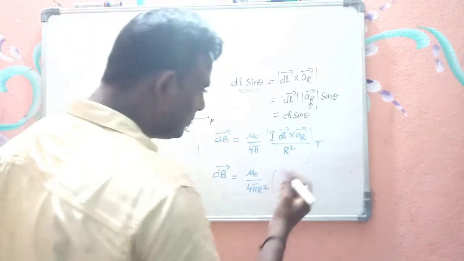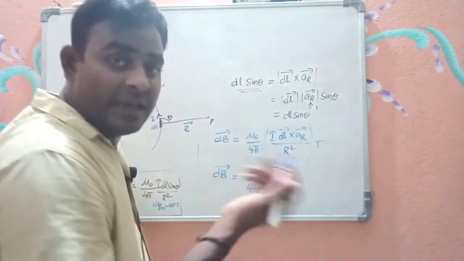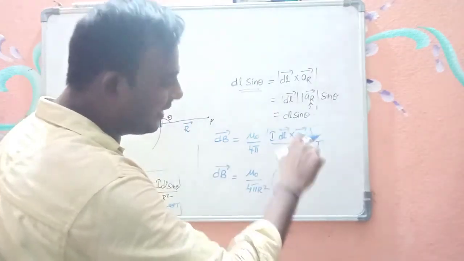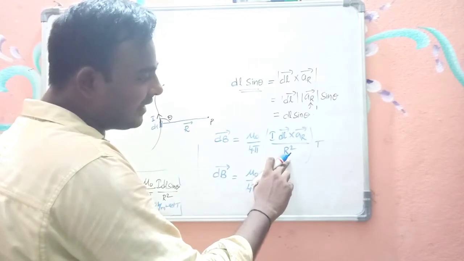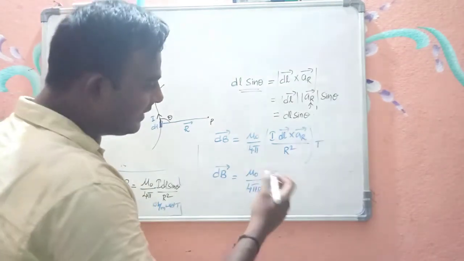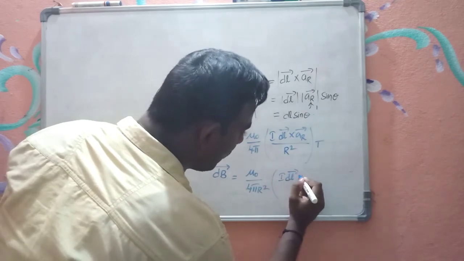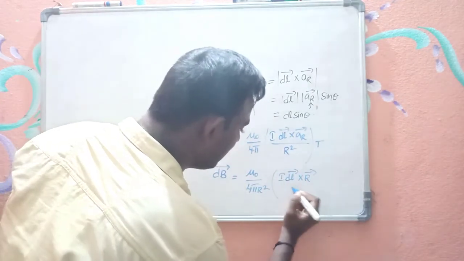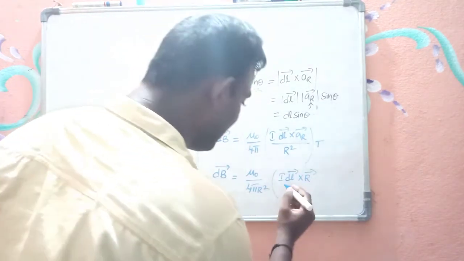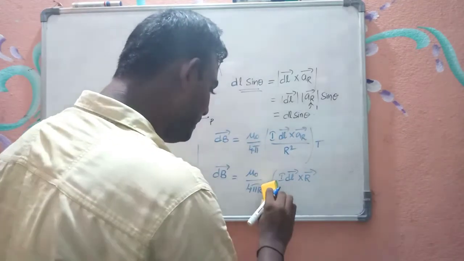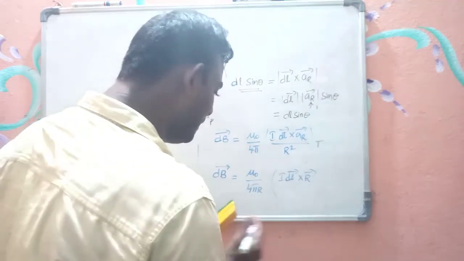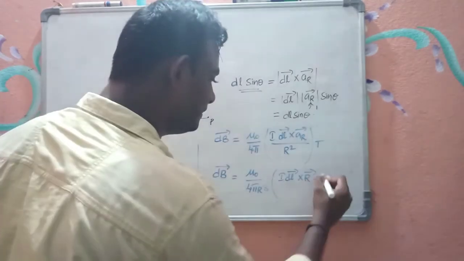So how can I write ar bar? Ar bar can be written as r bar by its magnitude. Already you have the magnitude square, so you will get magnitude cube. So you will get I dl bar cross r bar, and here you will get 4 pi r cube.